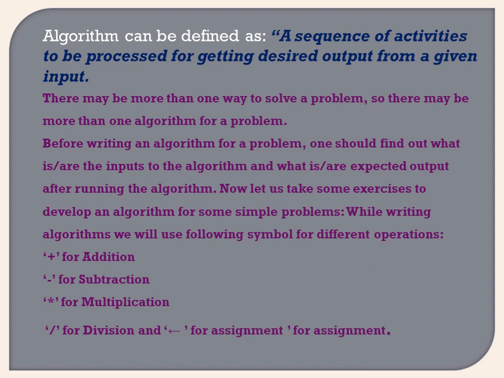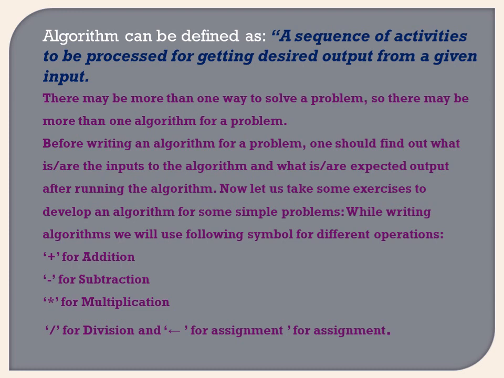An algorithm can be defined as a sequence of activities to be processed for getting the desired output from a given input. So for input, we give sugar, milk, and water, etc. From that we follow the steps, boiling, etc. Then pour into the cup. So this is the sequence.